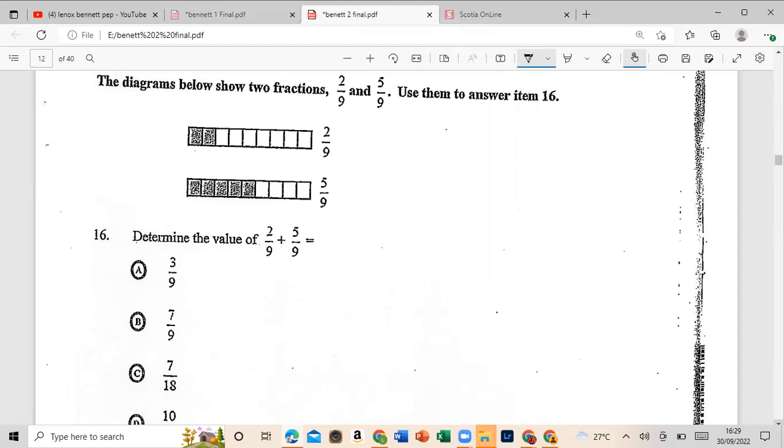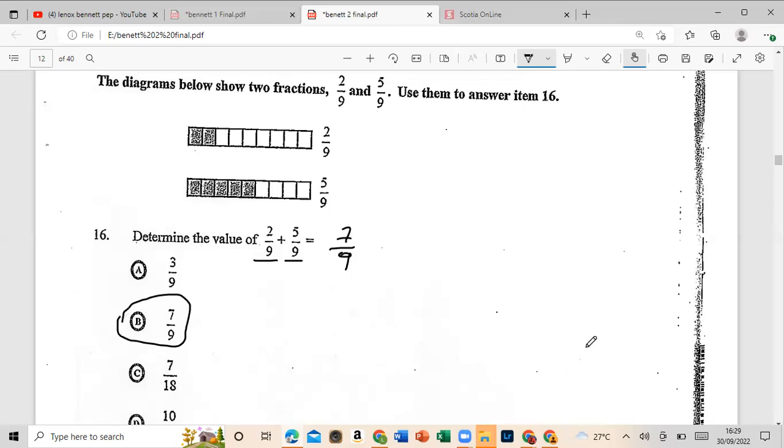We get 2/9 and 5/9, and it says determine the value of 2/9 plus 5/9. If you notice, the denominators, the bottom numbers, are the same, so that's 9. So all we have to do is add the top. 2 plus 5 would be 7 out of 9. So that would be B.